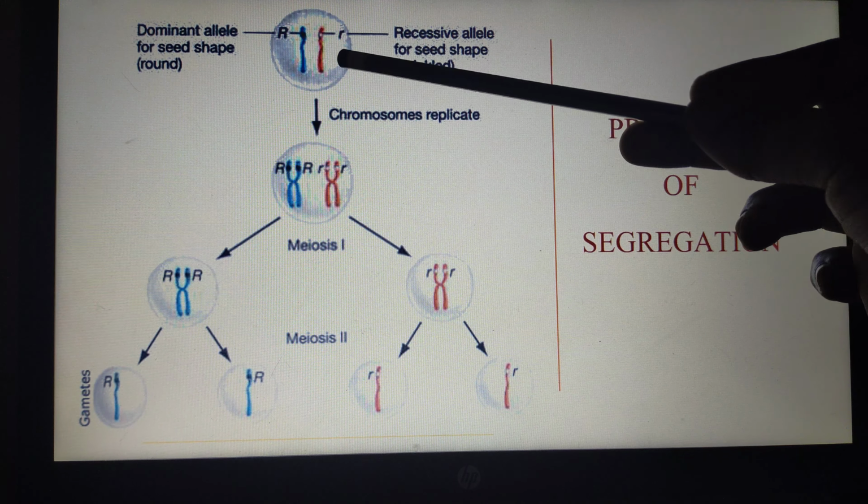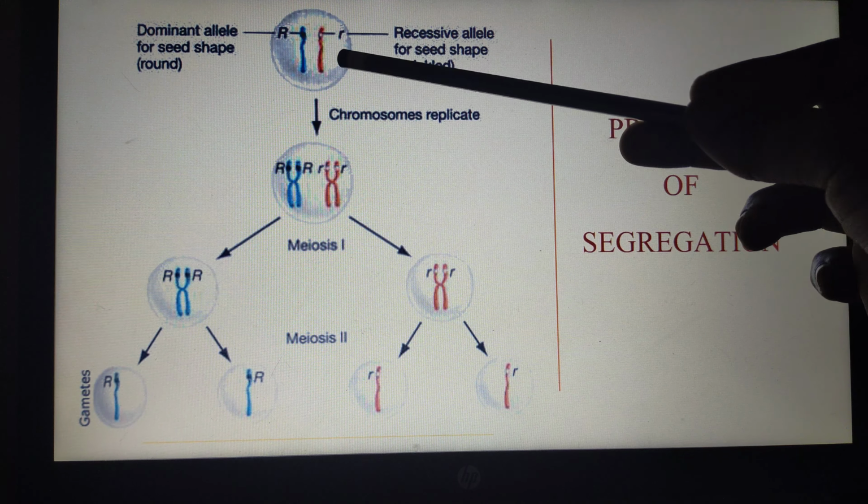During the gamete formation, this diploid cell undergoes duplication, the doubling of the chromosome occurs, alleles get doubled, and further meiosis 1 occurs, the chromosomes separate, and after the meiosis, if you see the gametes, each gamete has received only one allele, either the dominant allele or the recessive allele.